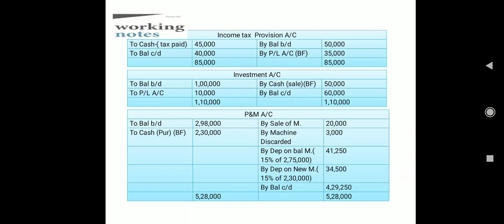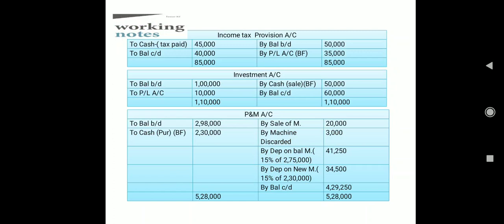Then next we have the investment account. If you remember, related to your investment, we had one additional piece of information that rupees 10,000 profit has been earned by the sale of investment. So definitely we want to calculate the sales value also. I have opened it, again taking the opening balance and closing balance from the balance sheet.